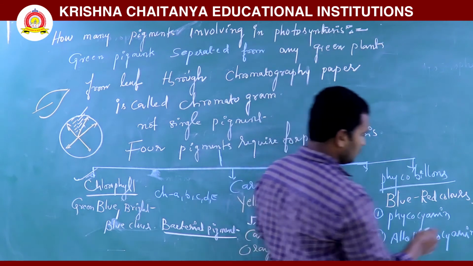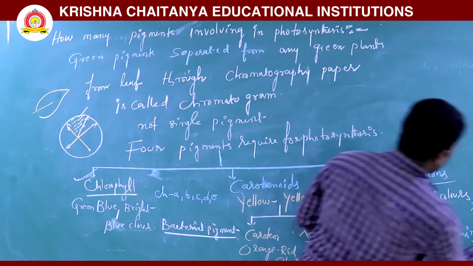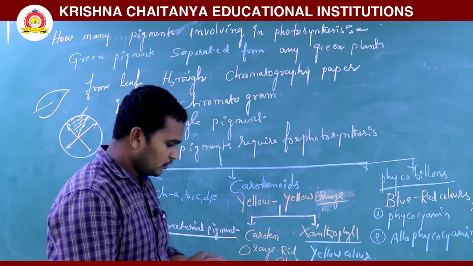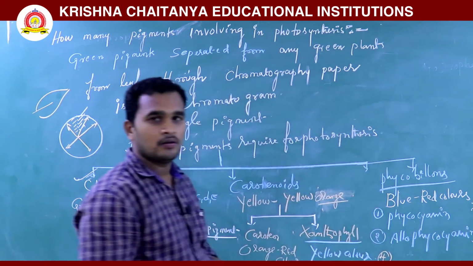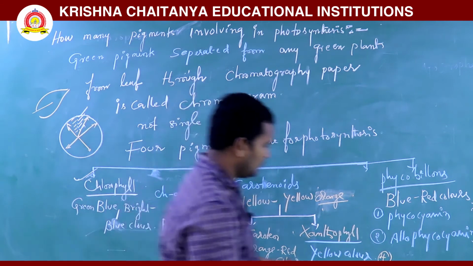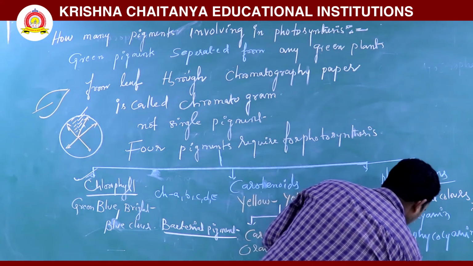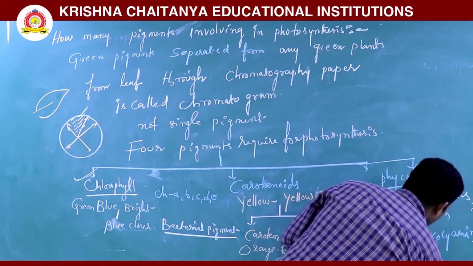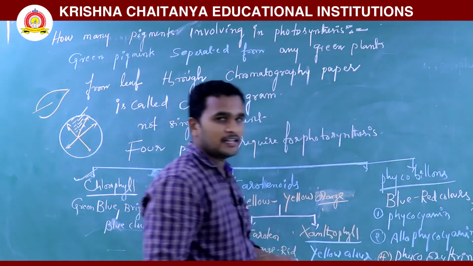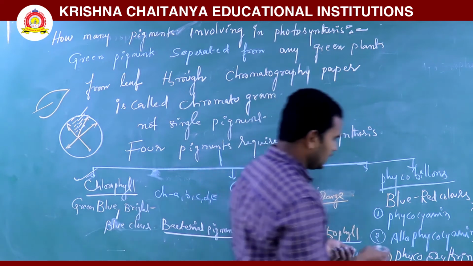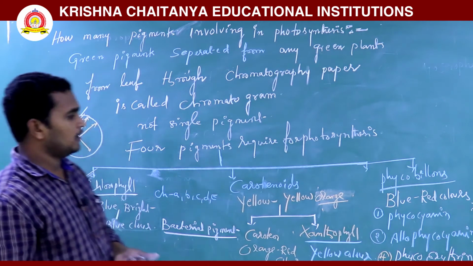These two are blue color. Another pigment is phycoerythrin, and it gives red color.